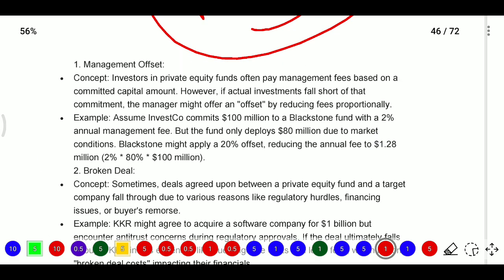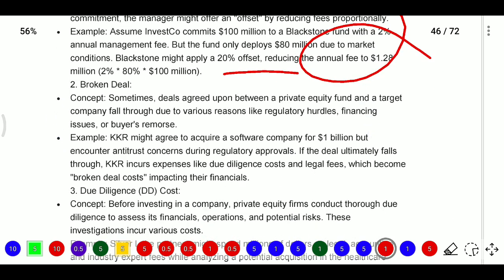For example, assume an investment company commits $100 million to a Blackstone fund with a 2% annual management fee, but the fund only deploys 80 million due to market conditions. Blackstone might apply a 20% offset, reducing the annual fee. And after that, broken deal.